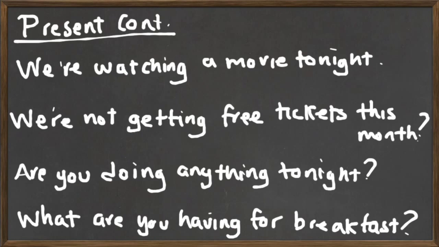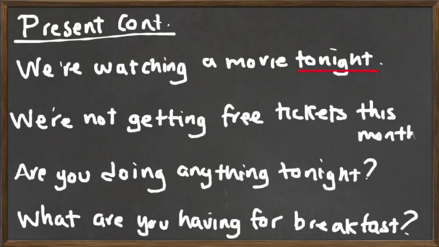Now, we can also use the present continuous to talk about a future reference. All we need to add in this case is either a context or time expression. Example number 1, we are watching a movie tonight. Example number 2, we're not getting free tickets this month. Example number 3, are you doing anything tonight? Example number 4, what are you having for breakfast?